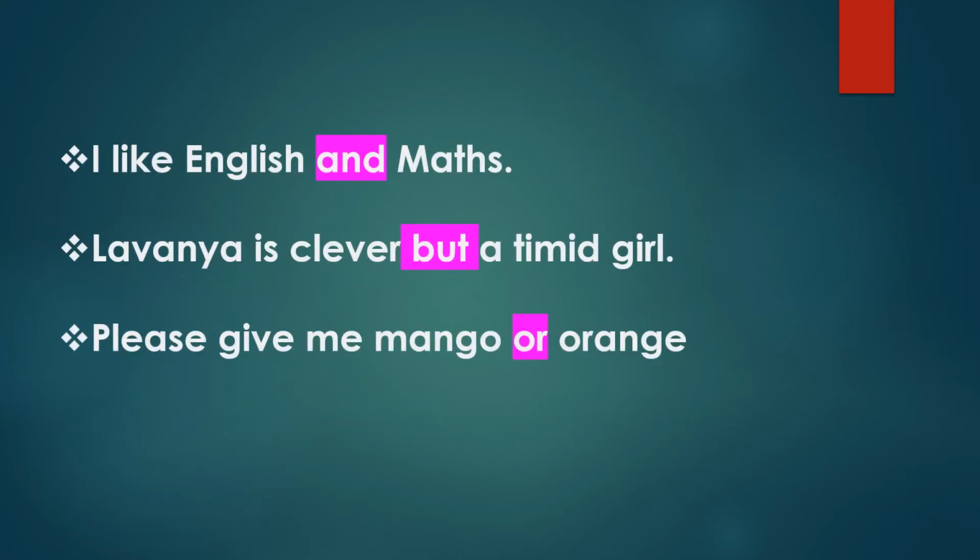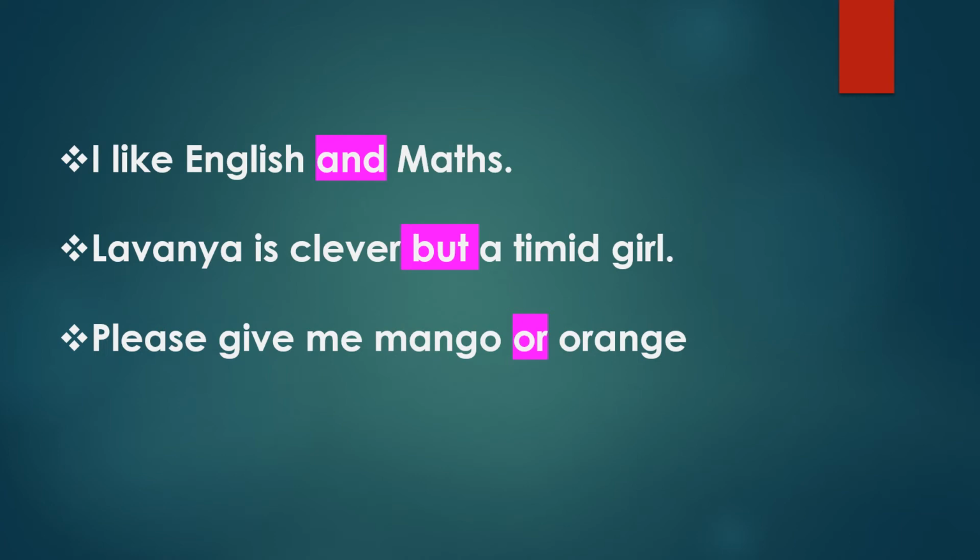Here are some more examples for compound sentences. I like English and maths. Individually, we can say I like English, I like maths. Both are complete sentences. That's why they are main clauses. Second example, Lavanya is clever but a timid girl.